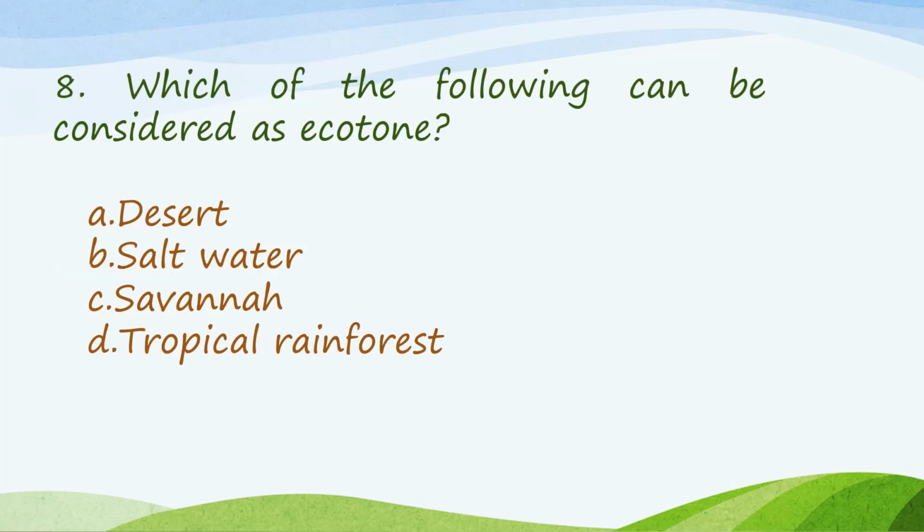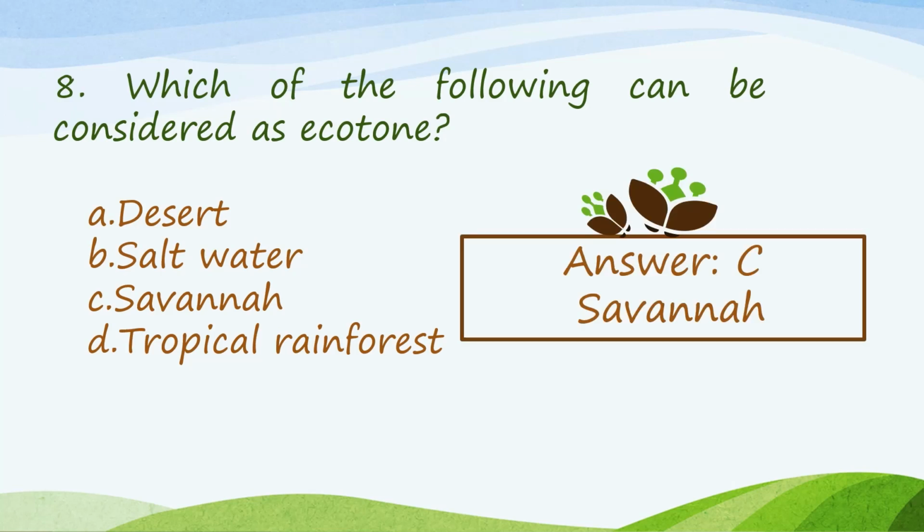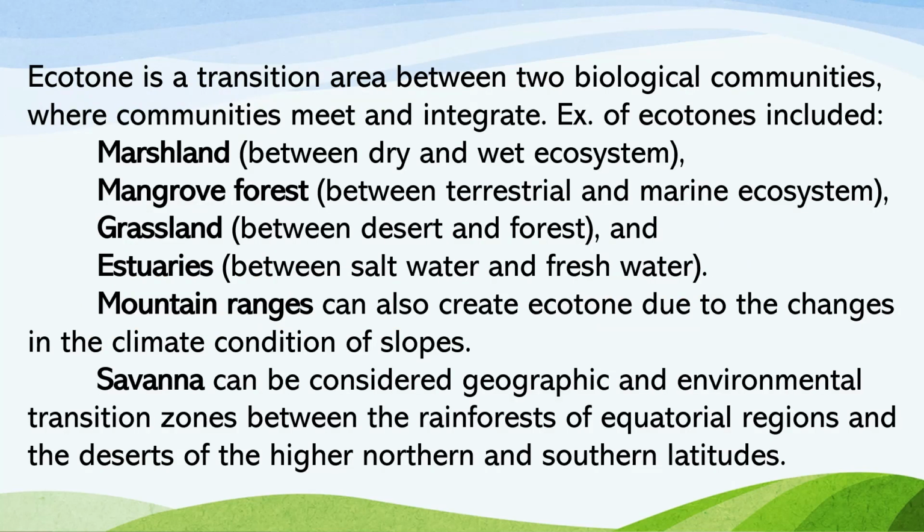Number 8. Which of the following can be considered as ecotone? Our answer here is C, Savanna. An ecotone is a transition area between two biological communities, where communities meet and integrate. Examples of ecotones include marshland, which is between dry and wet ecosystem, mangrove forest, between terrestrial and marine ecosystem, grassland, between desert and forest, and estuaries, between saltwater and freshwater.